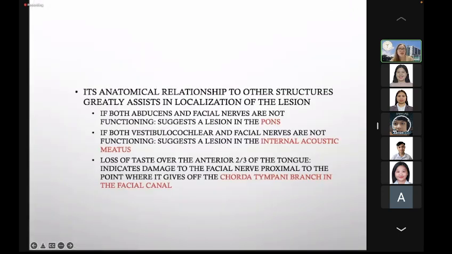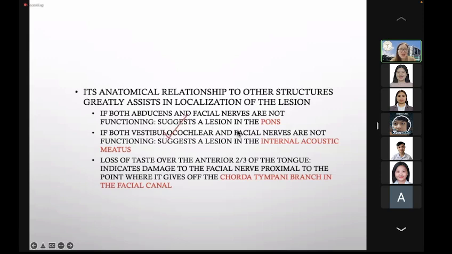So here, class, look, both abducens and facial nerve, if you have a lesion of the abducent and facial nerve, or if the abducent and facial nerve is not functioning, probably the lesion is at the level of the pons. Remember, these two are located at the level of the pons.